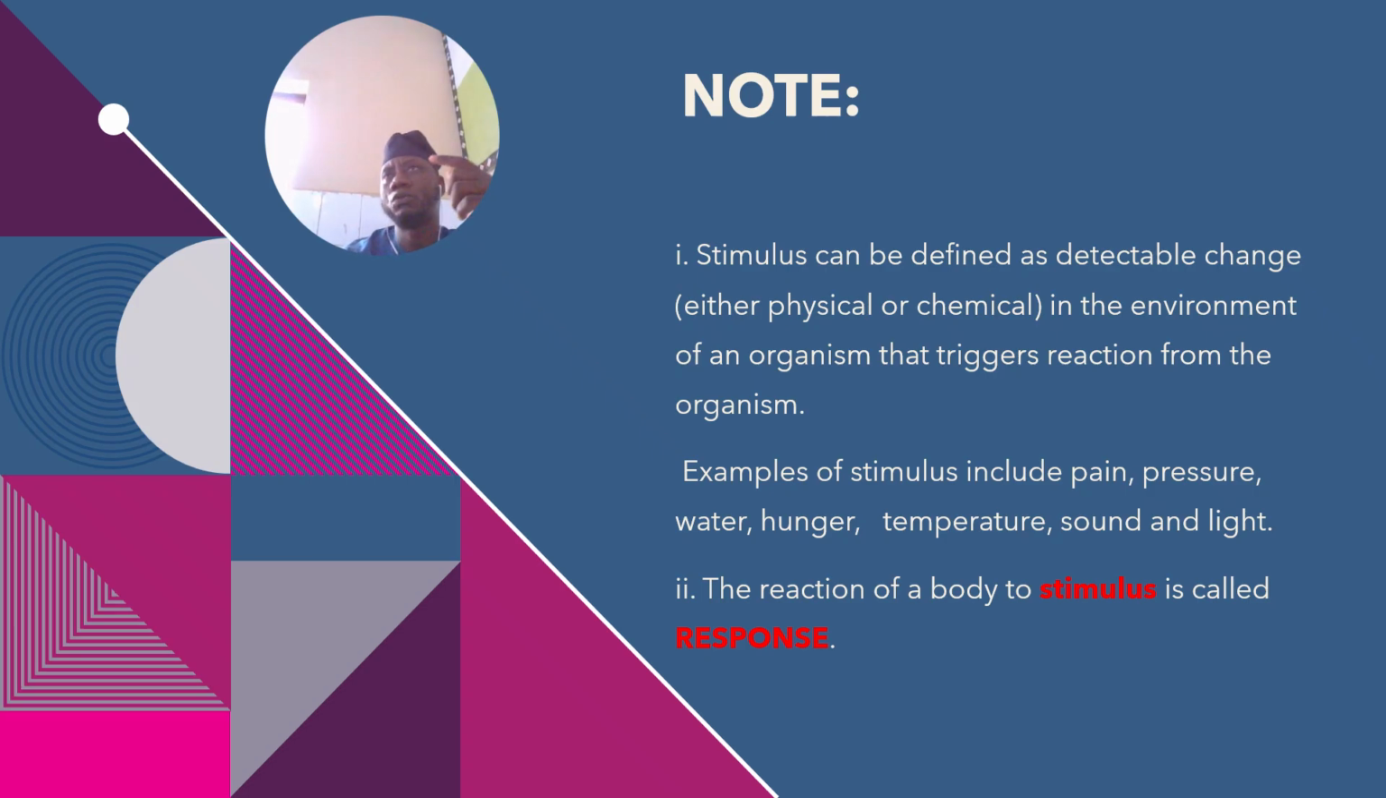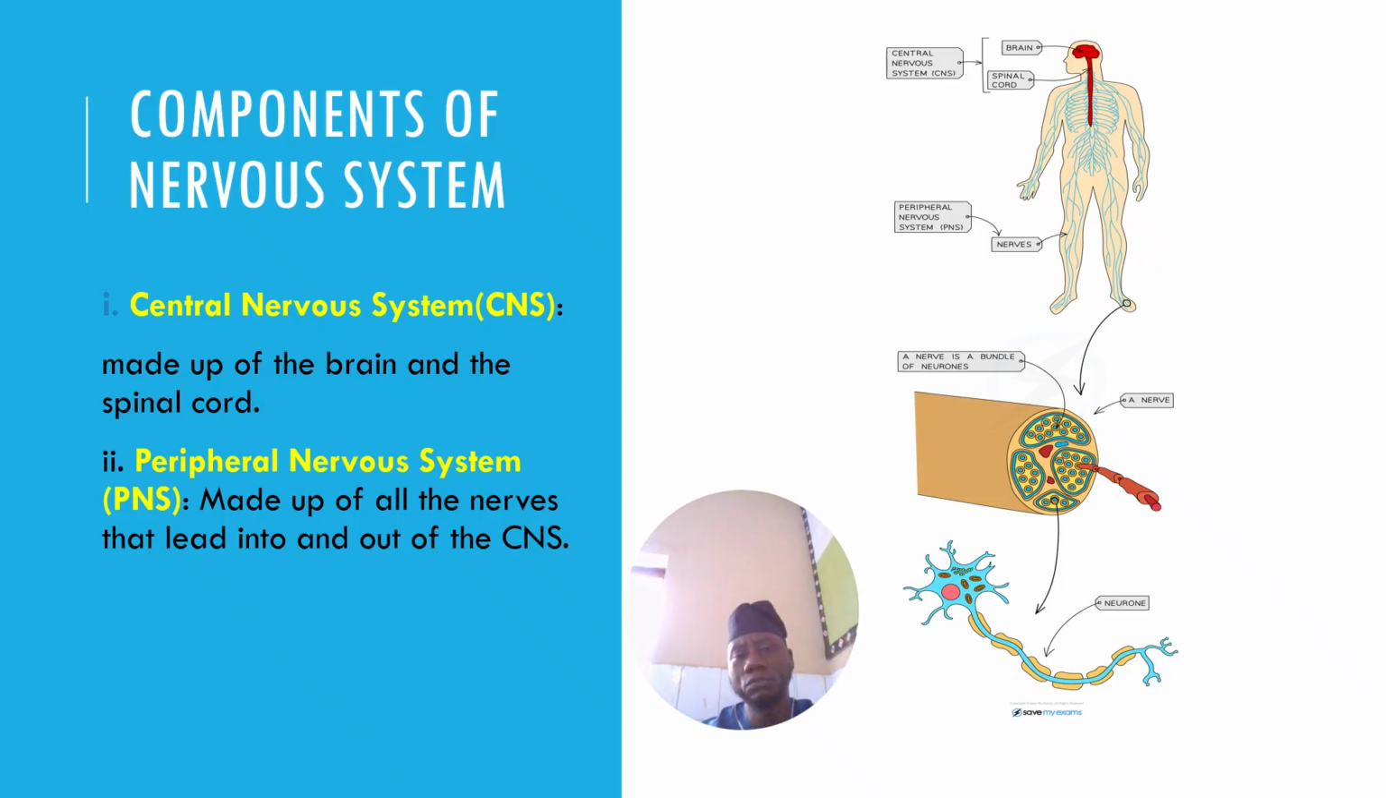Now going to the nervous system classification. I said we have two classes. We have the central nervous system and the peripheral nervous system. The central nervous system is made up of the brain and the spinal cord. This is the brain, this is the spinal cord. Then the whole body is surrounded by nerve cells. The nerve cells are grouped under peripheral nervous system.